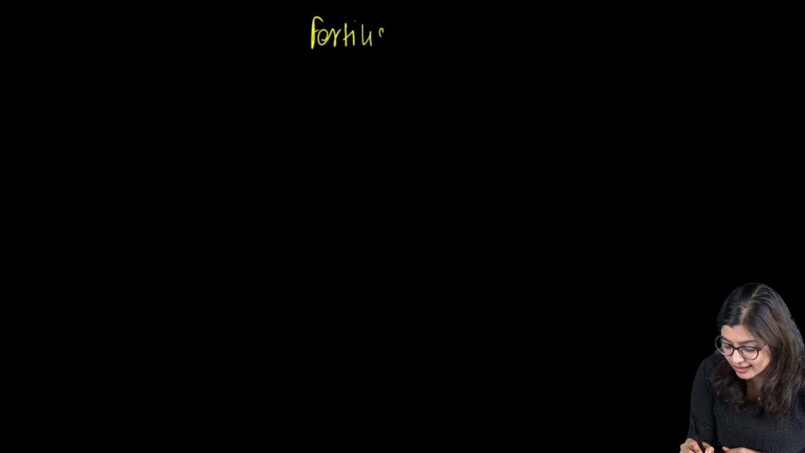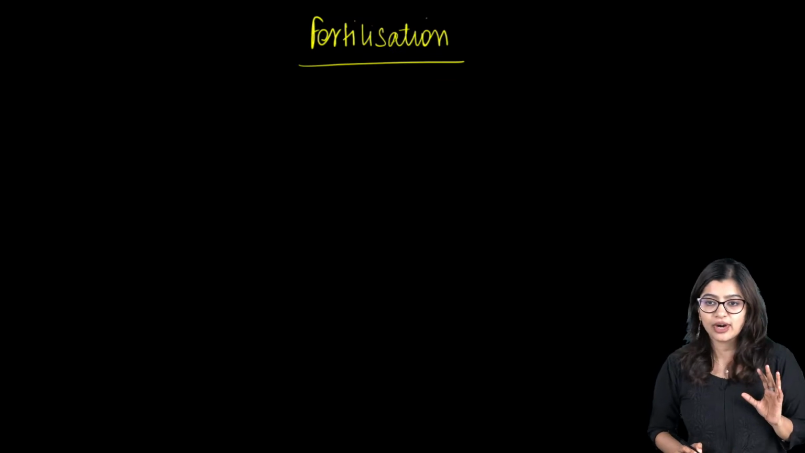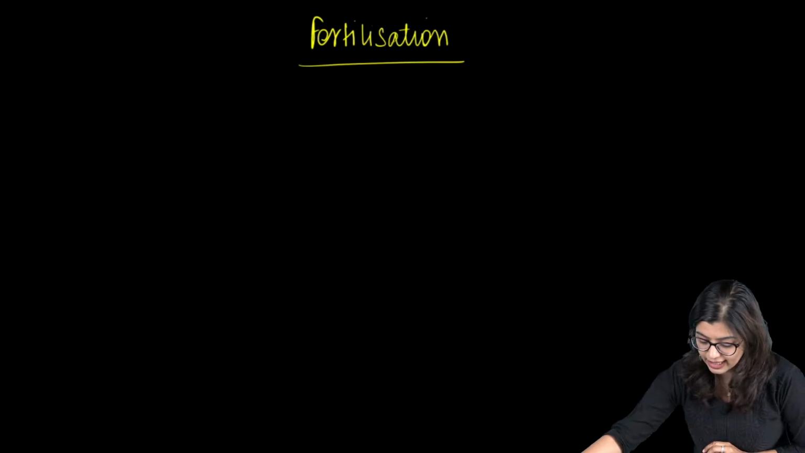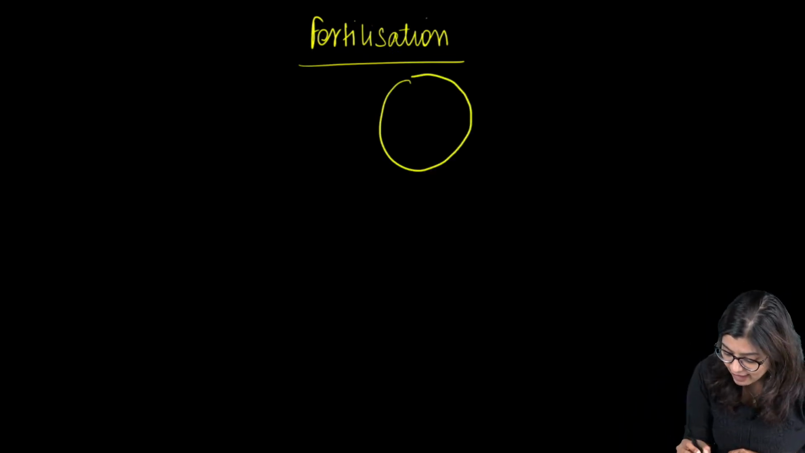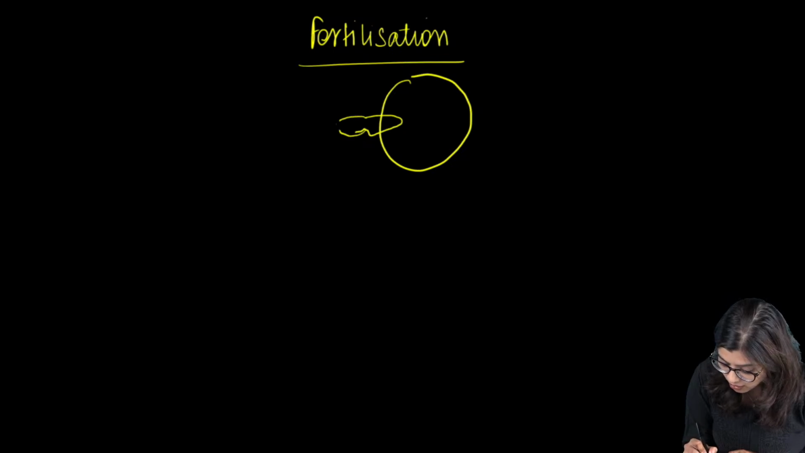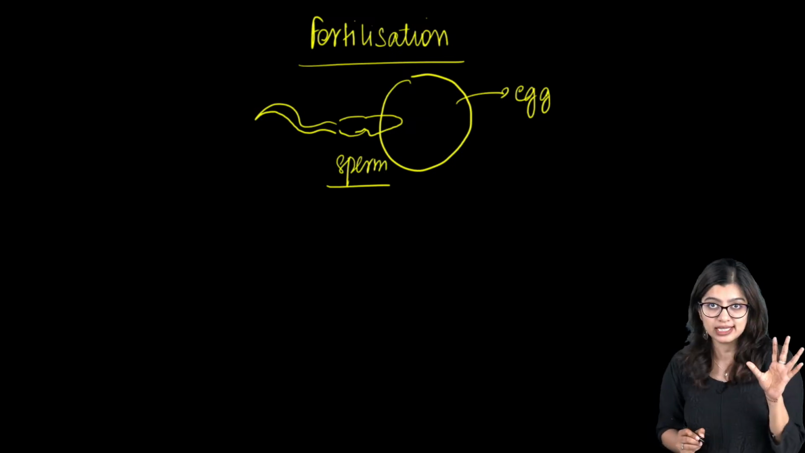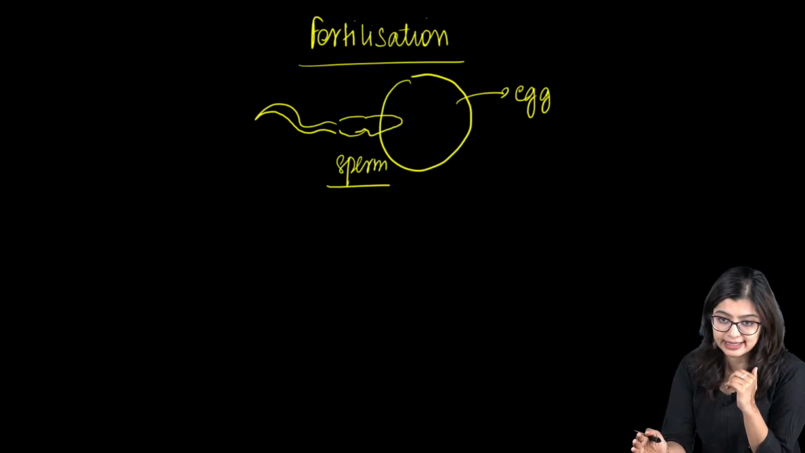Now, let's go a little from the beginning, right? I may have to backtrack a little to start with the process of fertilization. Now, we all know what fertilization is. Are we clear with what fertilization is? Fertilization is basically a process where we see that there is fusion of the egg and sperm. When the egg and the sperm fuse, we call this process fertilization, right?